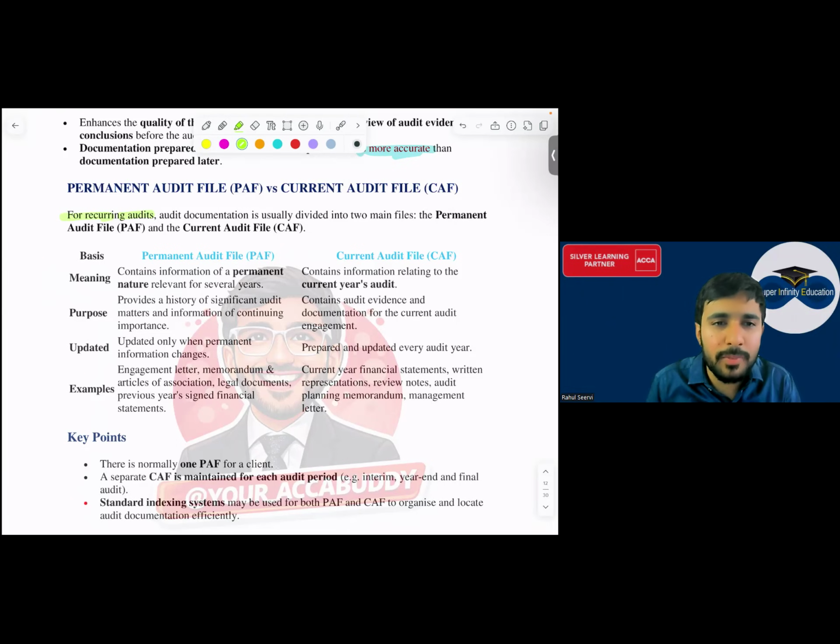Okay, मेरे पास property papers. Next year when I do the audit, will I again take the property papers from the client? अरे नहीं पापा. I will say, okay, this property belongs to the company. Once I've taken that document, I will keep with me only because this will help in the next year also. So in permanent audit file, what is done, everyone? This contains the information which are of permanent nature.